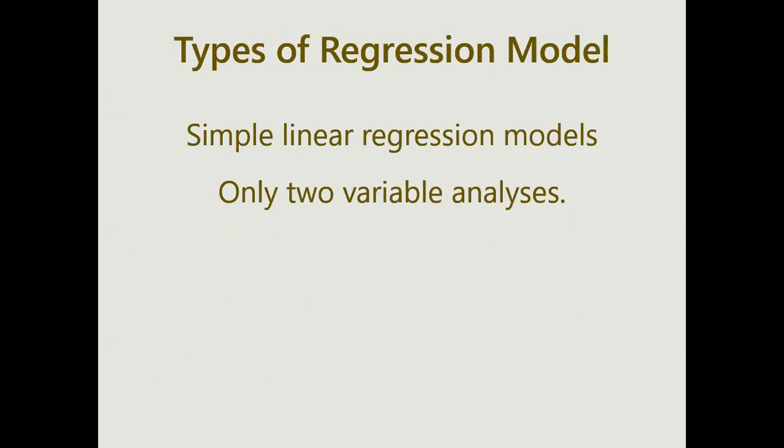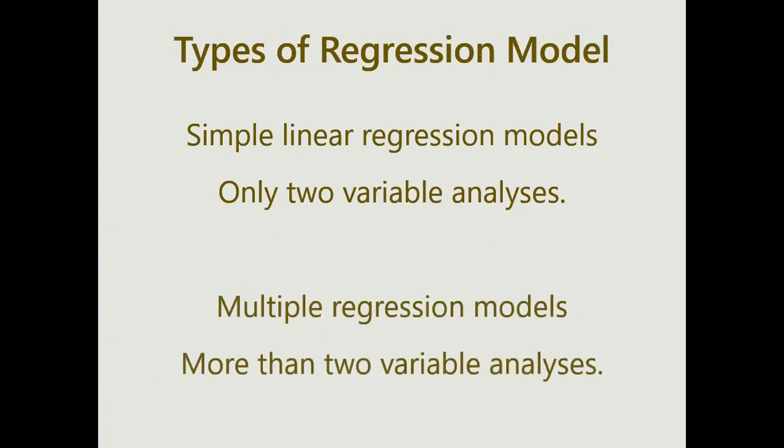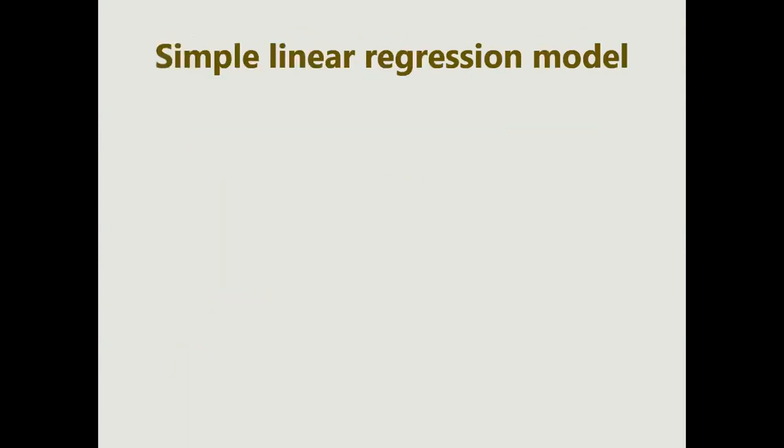You just decide what is y and what is x. That is the simple linear regression model. There are also multiple regression models, where we can study many different effects, or analyze and regress many other values based on a single data. So let's see what this simple linear regression model is.